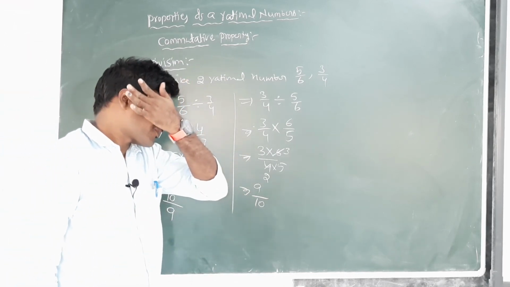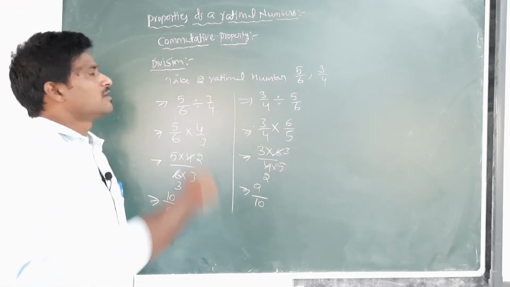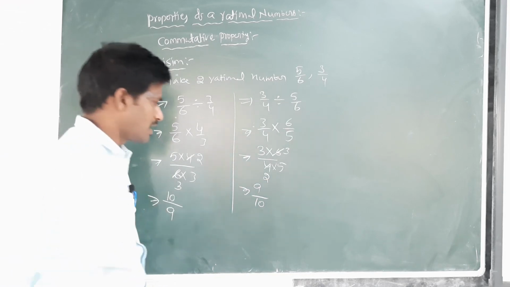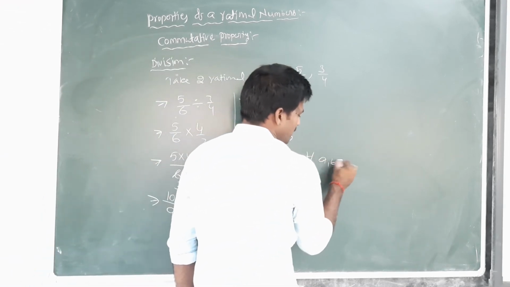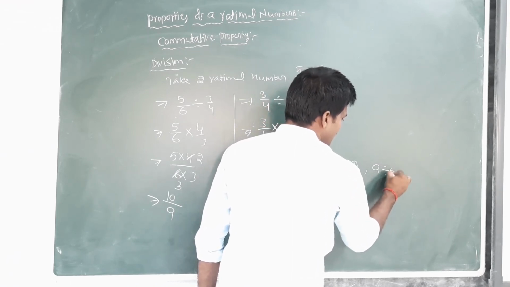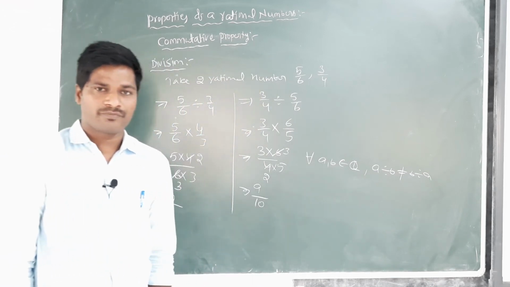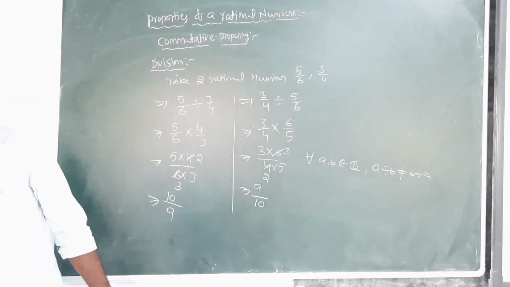So rational numbers do not satisfy the commutative property under division. For all a, b belongs to Q, a divided by b is not equal to b divided by a.